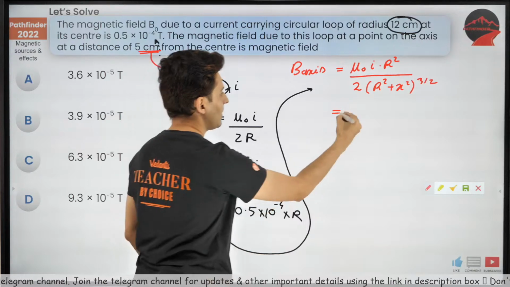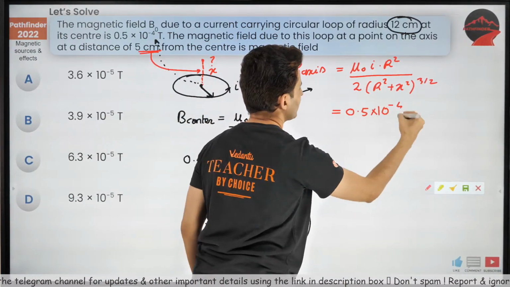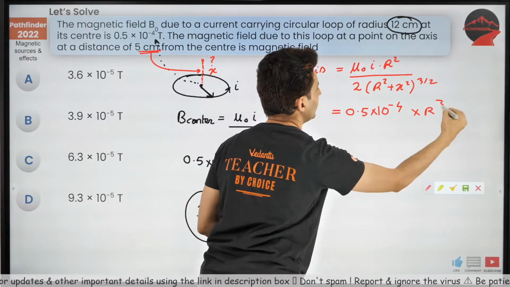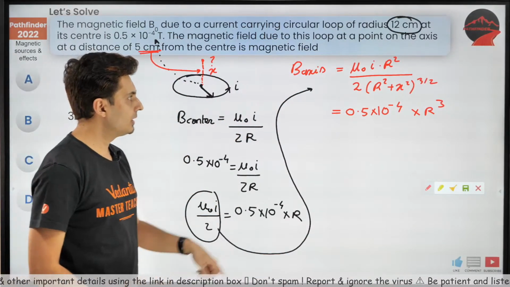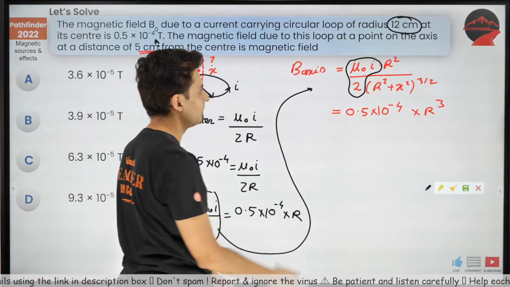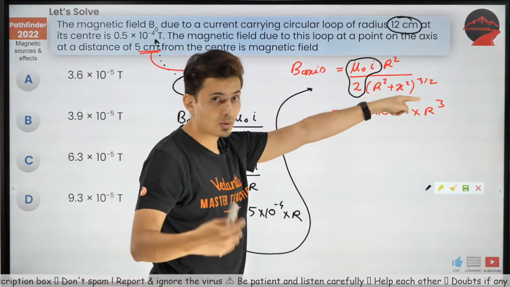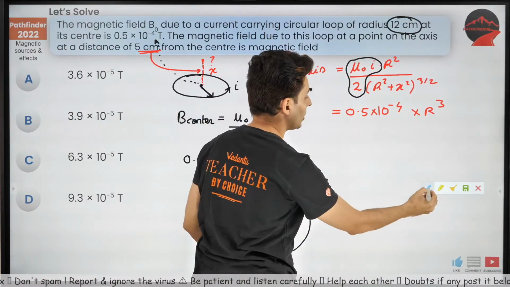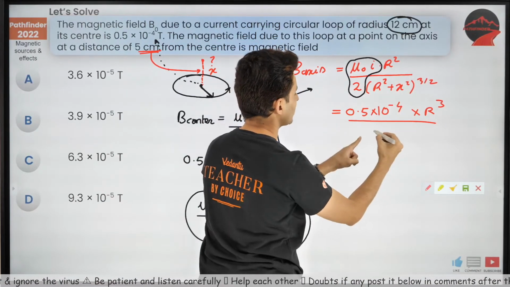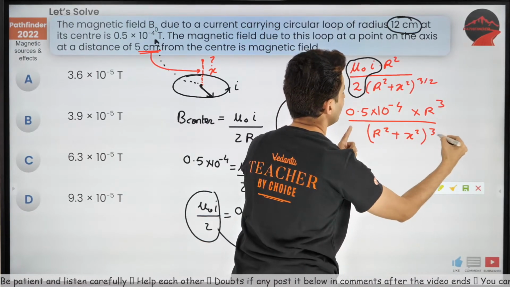So that is 0.5 into 10 to the power minus 4, r into r square will become r cube. Everybody clear till this point? So what I have done is I have replaced this part with this. So r into r square is r cube. And what do I have downstairs? I just have r square plus x square raised to 3 by 2.